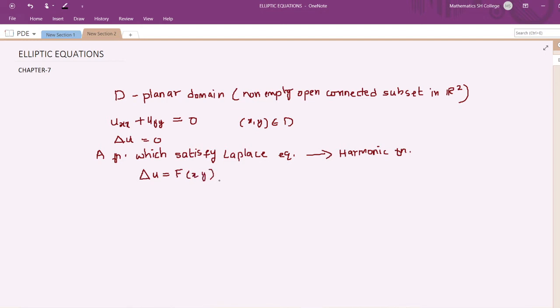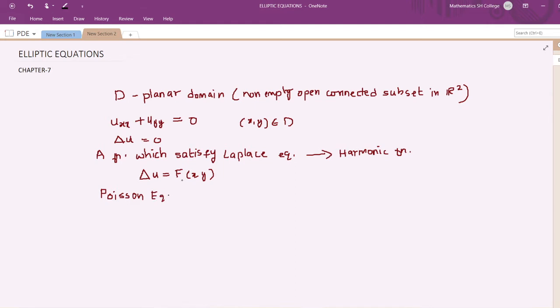They are the spatial variables. So this represents a two-dimensional equation. And if I write delta u is equal to f of x, y, where f is a given function, then this equation is called a Poisson equation.